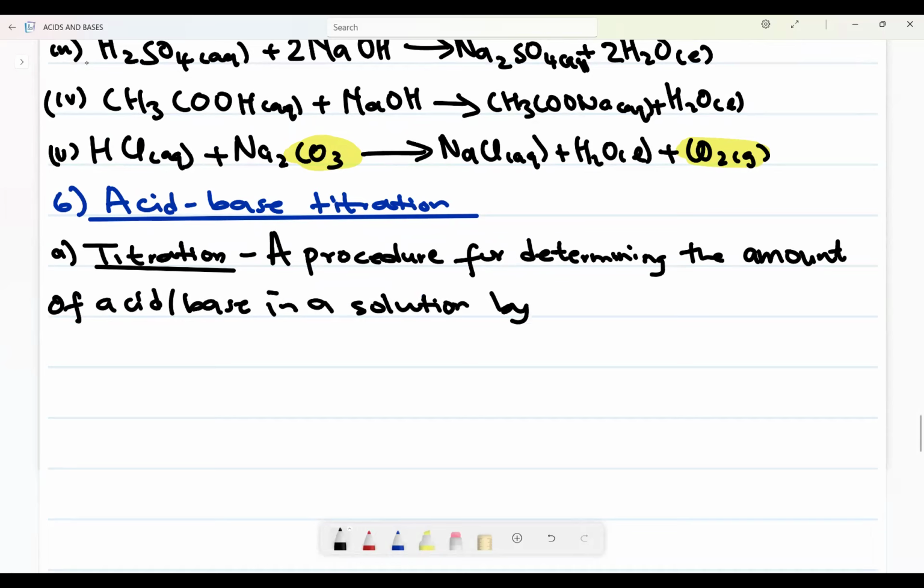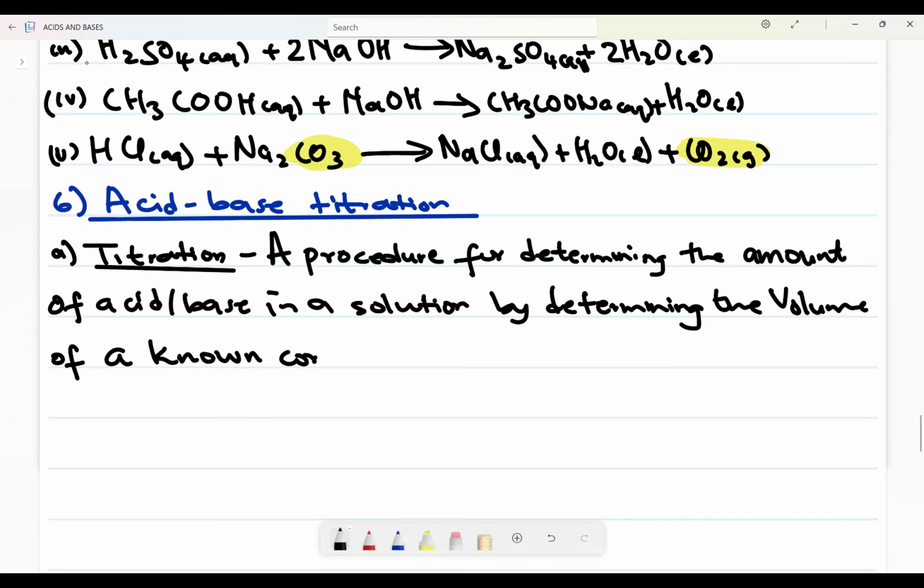By determining the volume of a known concentration that will completely react with it.